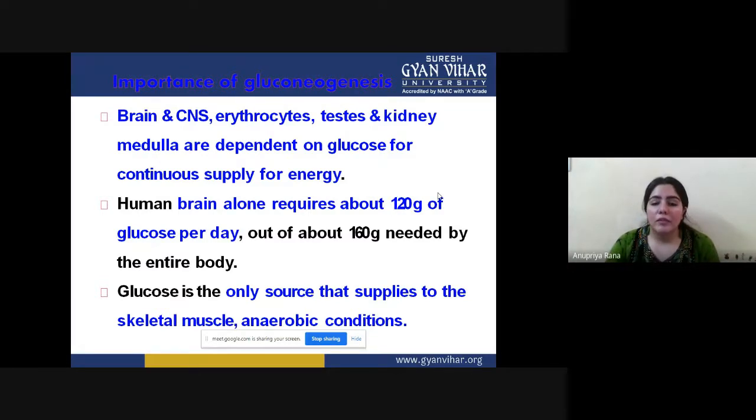Out of the 160 grams needed by the entire body, the human brain alone gets 120 grams of glucose per day. So the entire body does not need the kind of energy that the human brain requires. Some people say physical tasks are not as tiring as mental tasks.